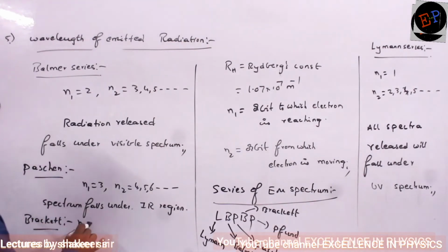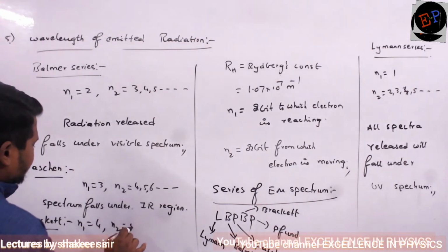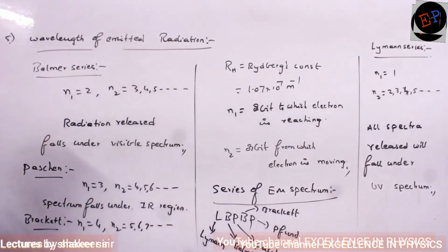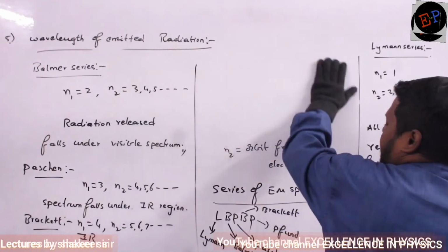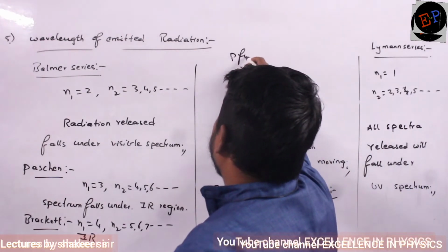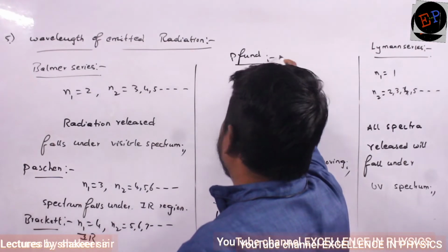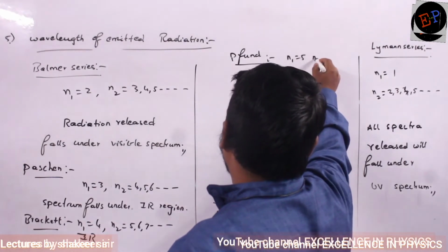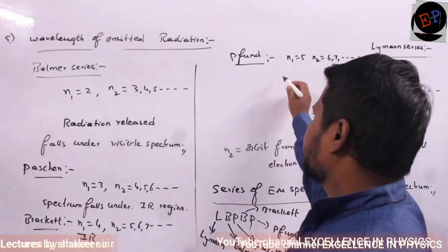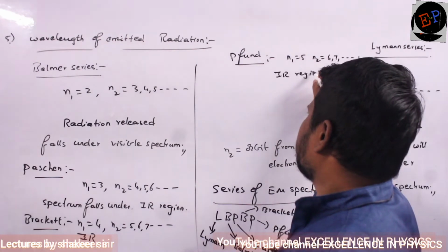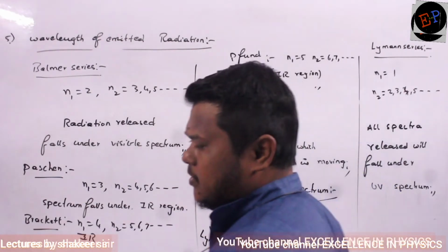Brackett series, n1 value is 4, n2 values are 5, 6, 7, and it goes on like this. So this also falls under the infrared region only. Are you able to understand? So the next one, I will write here, the last one is Pfund series. Okay? Pfund series, n1 value is 5, n2 values are 6, 7, and it goes on like this. So this radiation also falls under the infrared spectrum or infrared region. Are you able to understand?